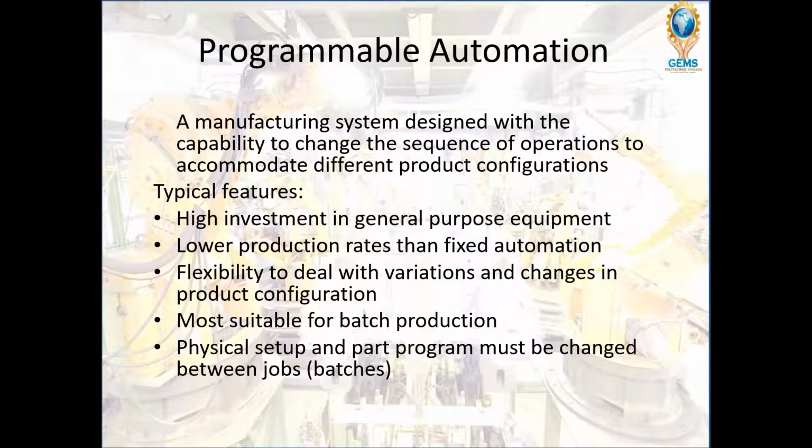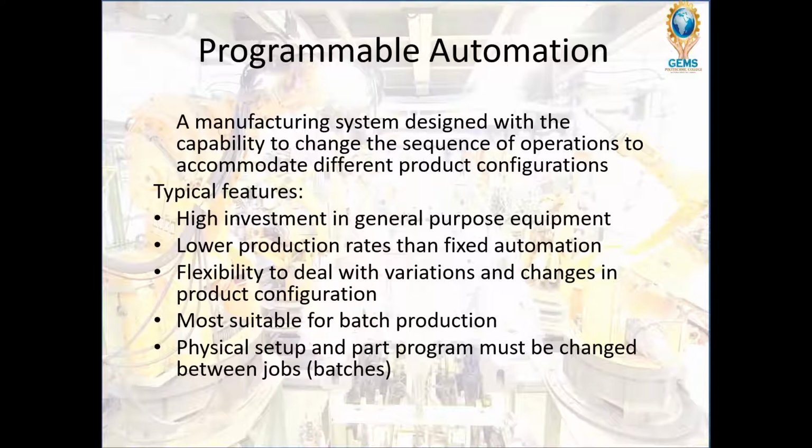Just like fixed automation, here also the investment is high since it's general purpose equipment. The production rates are less when compared to fixed automation. Then in programmable automation, the flexibility to deal with variants and changes in product configuration can be made.